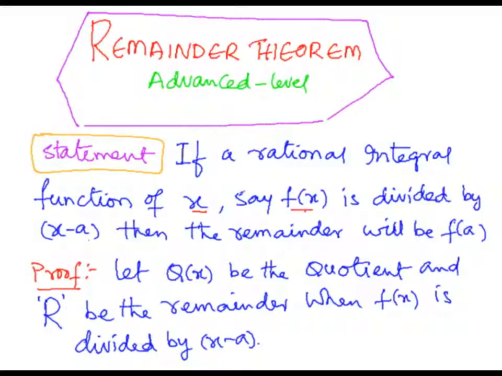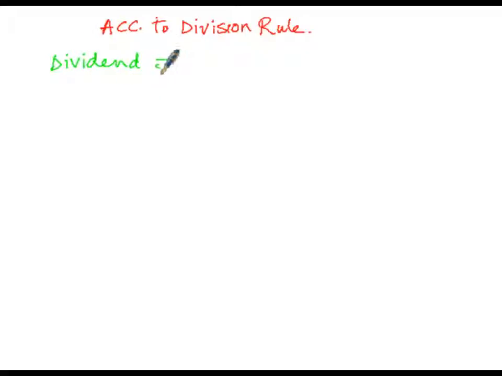So according to the division rule, we can write it as dividend is equal to divisor into quotient plus remainder.